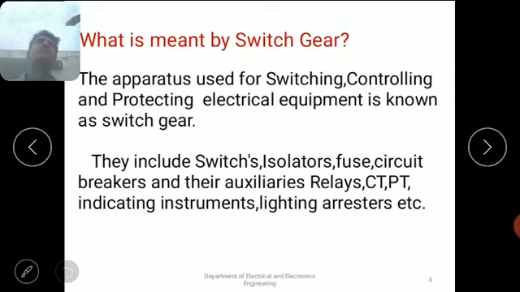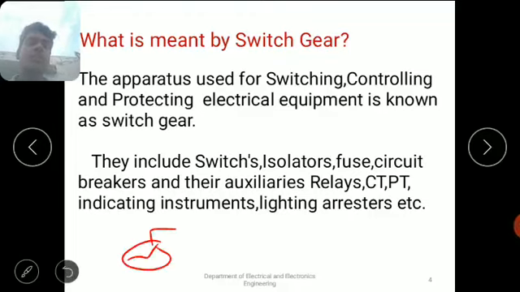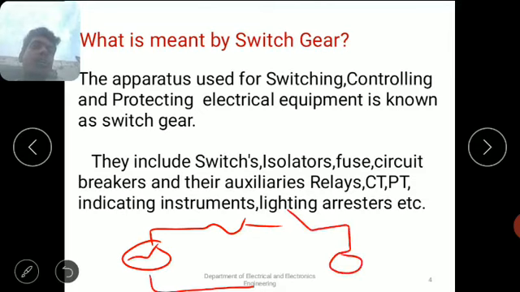Already we know what is meant by fuse. Fuse is used to protect our electrical network or electrical circuit from excessive current. For example, take a simple circuit: this is the power source, this is the fuse element, this is the switch, and this is the load. For example, the circuit rated current is 5 amps.